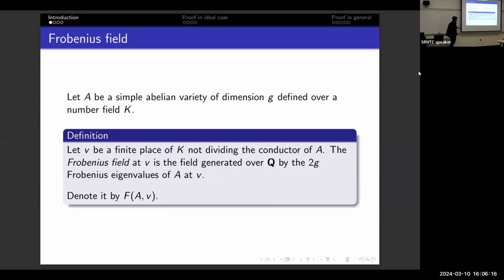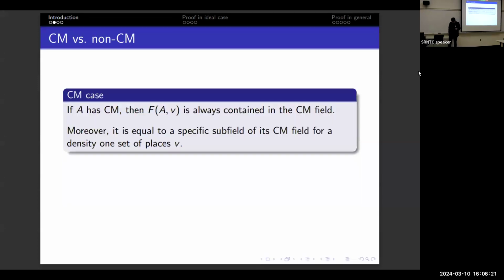Okay, so we are interested in this field. And the behavior of this field fundamentally depends on whether or not the abelian variety has CM. If the abelian variety has CM, complex multiplication, then the CM theory of Taniyama-Shimura tells us that the Frobenius field is going to be contained in a subfield of the CM field. And if you do some Chebotarev counting argument, you can even say that for a density 1 set of places, it is equal to a specific subfield that you can write down based on the CM data.